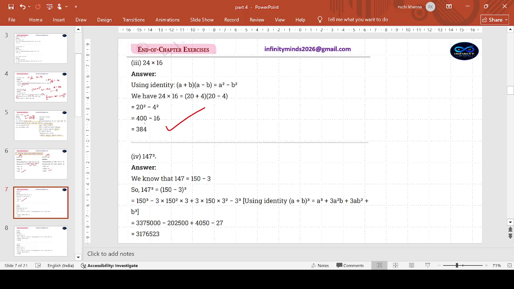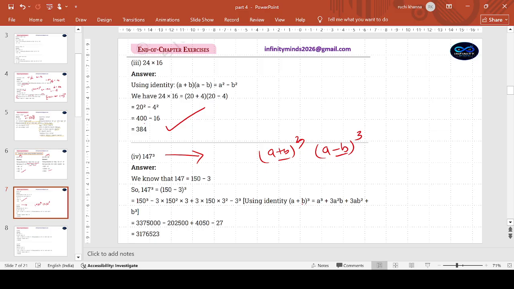147 cube. Nothing like a cube, children. It's nothing like this. You have to break the given number in one of the ways, either (a plus b) whole cube or (a minus b) whole cube. Same thing comes with square also. If it is not told, it is your wish. Logically, if you estimate it, it's closer to 150. So expressing it as 150 minus 3 is sensible enough. 150 minus 3 takes the form of (a minus b) whole cube.